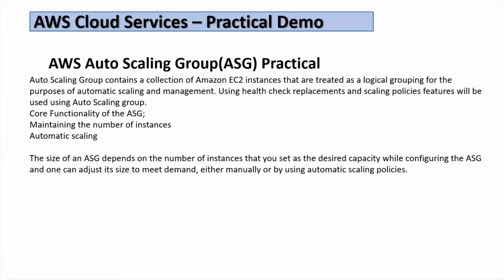The core functionality of ASG is maintaining the number of instances in that particular group. For example, if we want 10 machines, the auto scaling group will maintain that number of machines, and automate scaling as per the requirement of traffic or usage. There is automatic scale up and scale down. The size of the auto scaling group depends on the number of instances that you set as your desired capacity while configuring the ASG, and that can be adjusted to meet demand, either manually or by using automatic scaling policies.